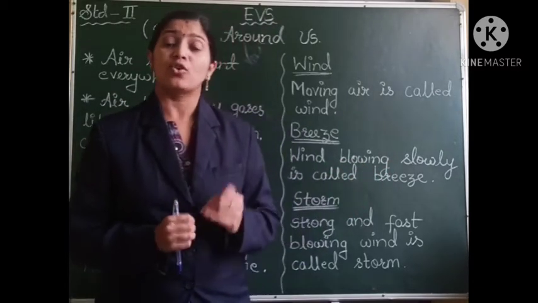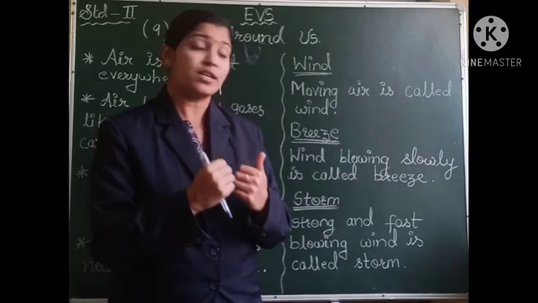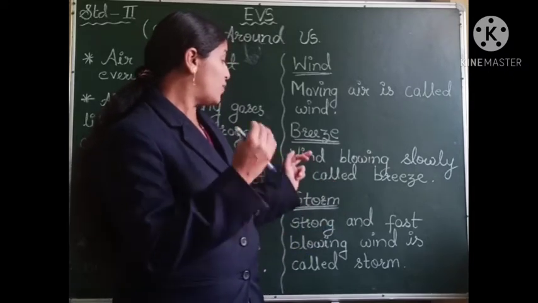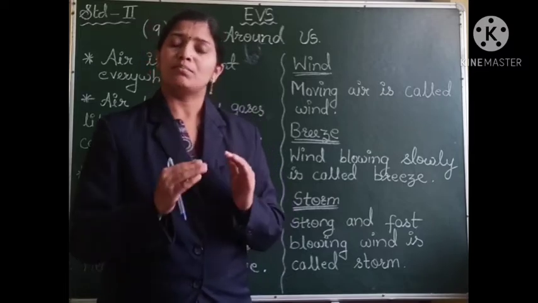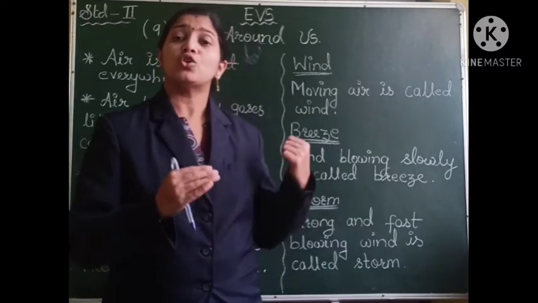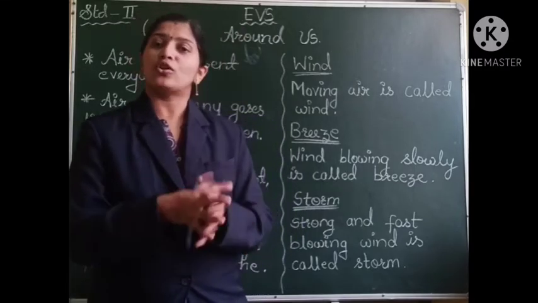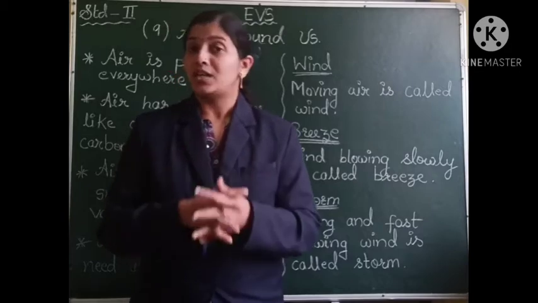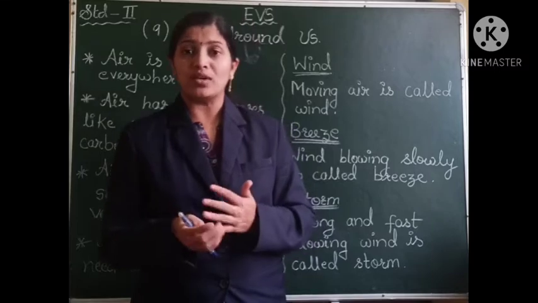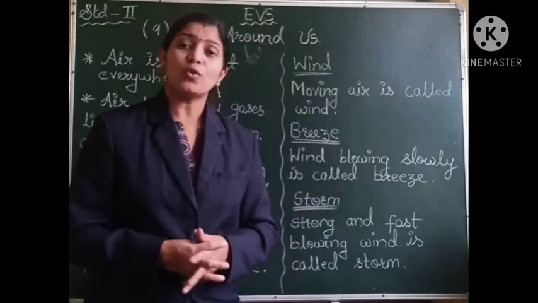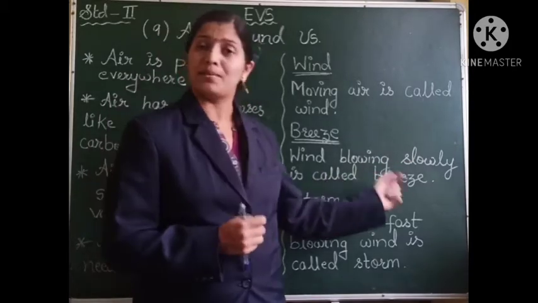Moving air is called wind, and now this moving air which is blowing slowly, not with greater speed, is called breeze. All human beings and all living things enjoy the breeze, because it makes us feel cool and happy. So wind blowing slowly is called breeze.